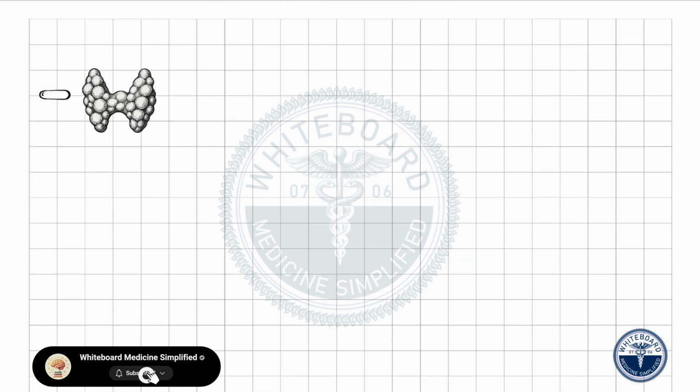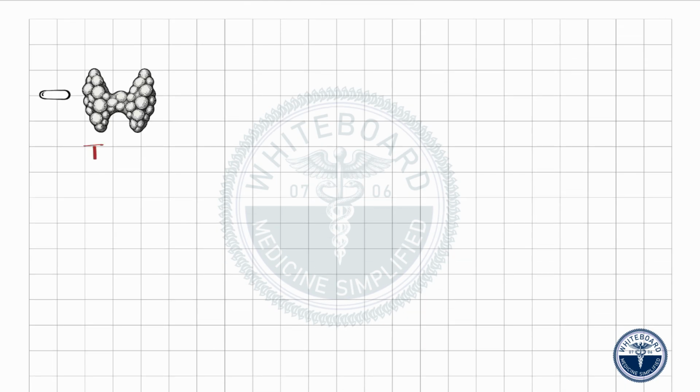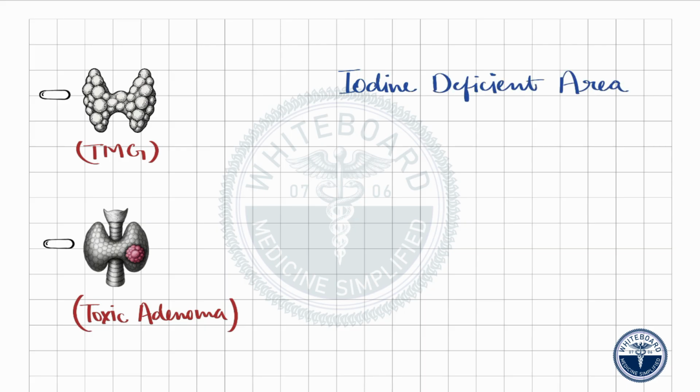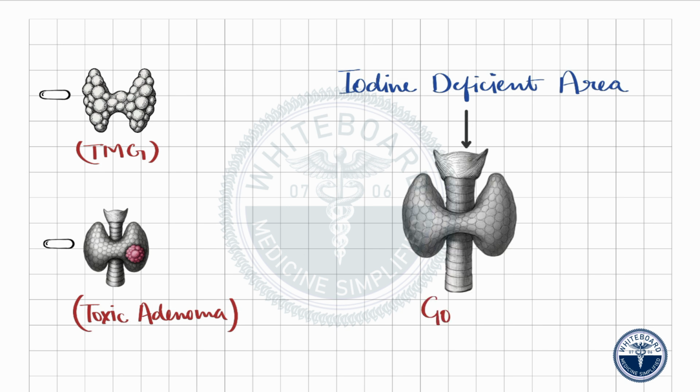When there are multiple overactive nodules, we call it toxic multinodular goiter. When there is only one overactive nodule, we call it toxic adenoma. This problem is more common in older adults, and especially in areas where people don't get enough iodine in their diet, because iodine deficiency often leads to goiter formation in the first place.